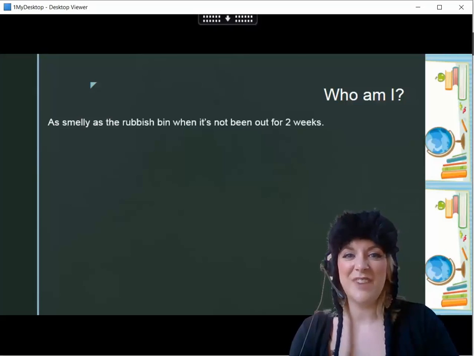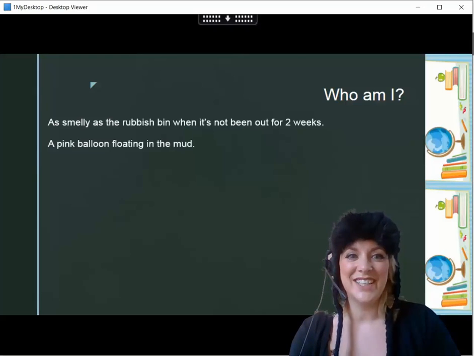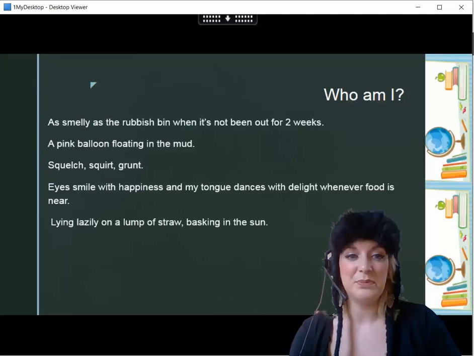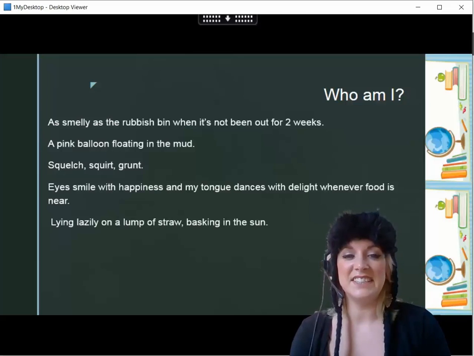As smelly as the rubbish bin when it's not been out for 2 weeks. A pink balloon floating in the mud. Squelch, squirt, grunt. Eyes smile with happiness, and my tongue dances with delight whenever food is near. Lying lazily on a lump of straw, basking in the sun.